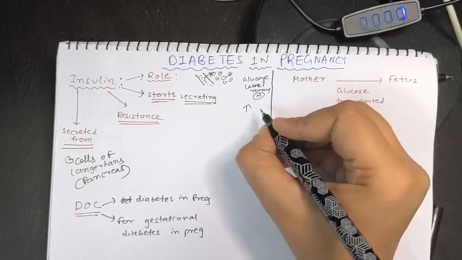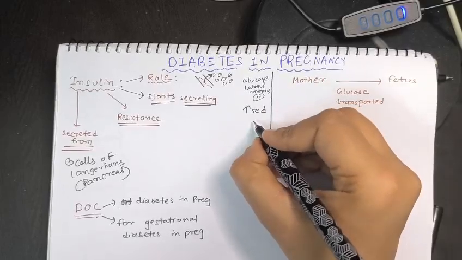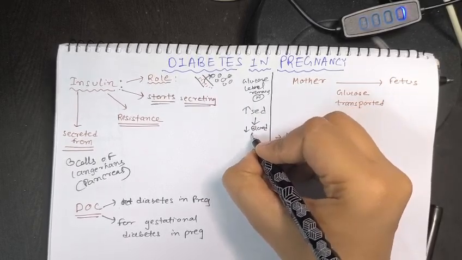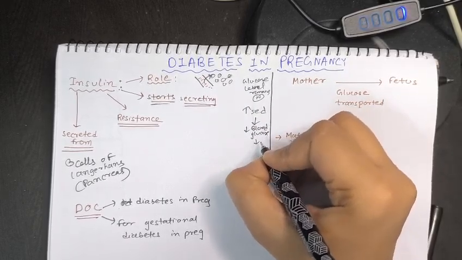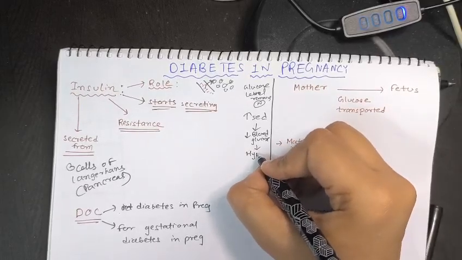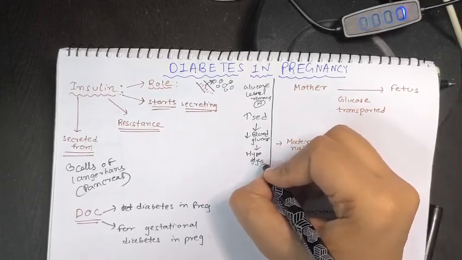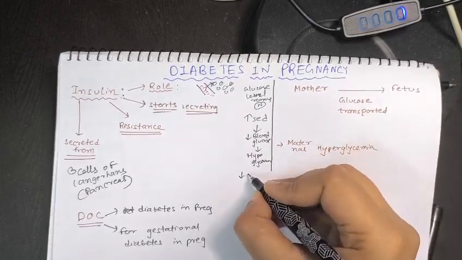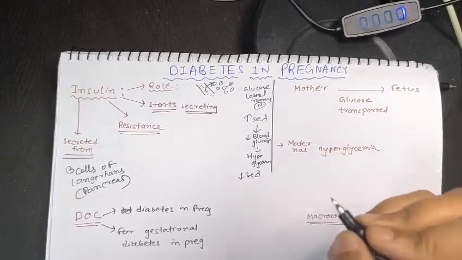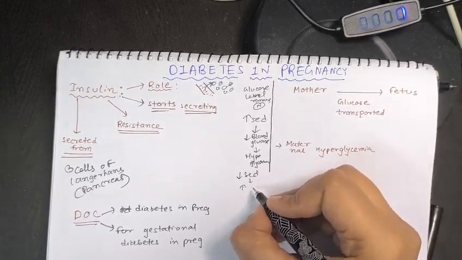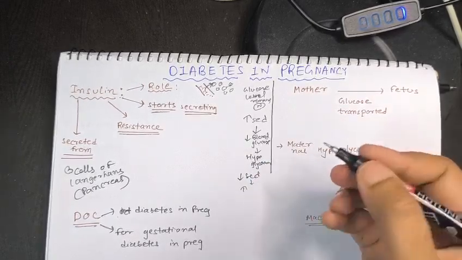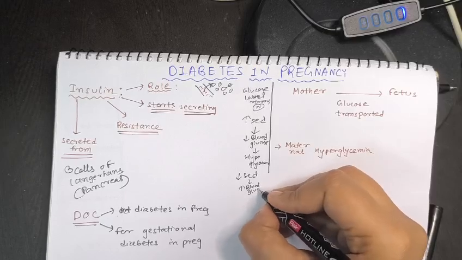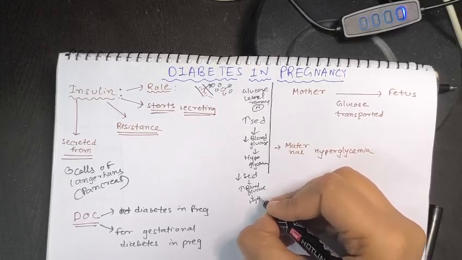If insulin is increased, blood glucose will be less. That situation leads to hypoglycemia. On the other hand, if insulin is decreased, blood glucose is increased, it's vice versa. If insulin decreases, blood glucose will increase, so that will lead to hyperglycemia.